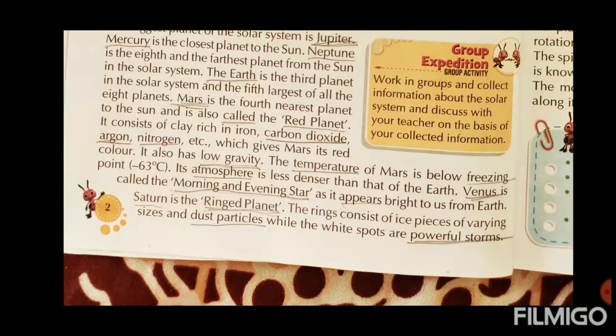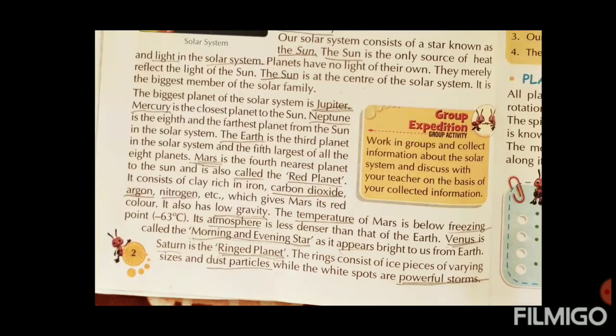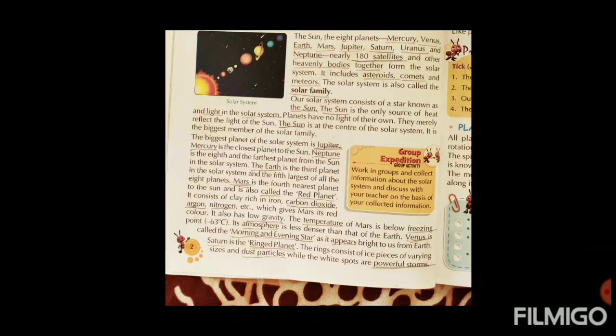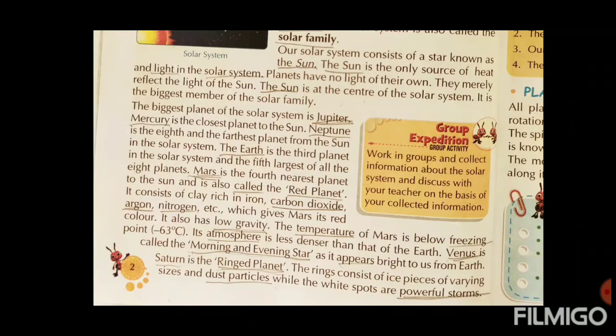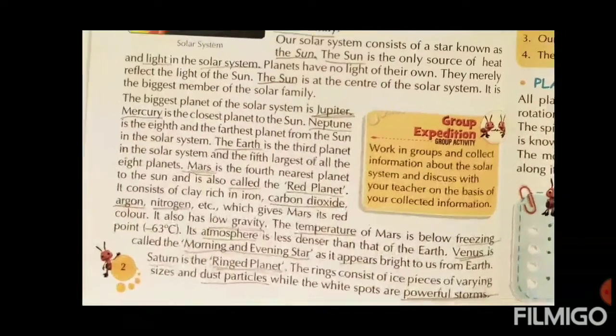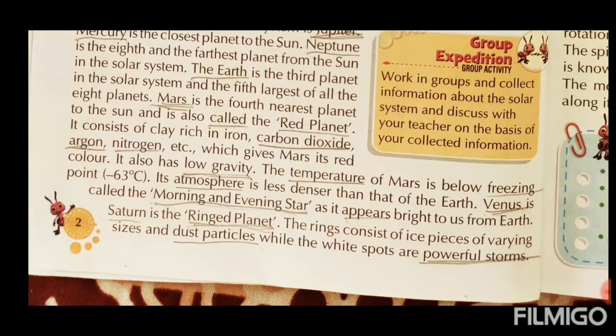It's always moving through the dust particles and some little big storms. That's why it looks like rings. What does it look like? It looks like rings. Who is it? The Saturn planet. Got it? Understand? I hope you can understand very well. You will go to the another chapter.